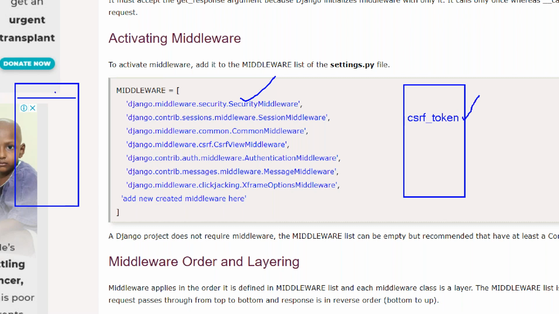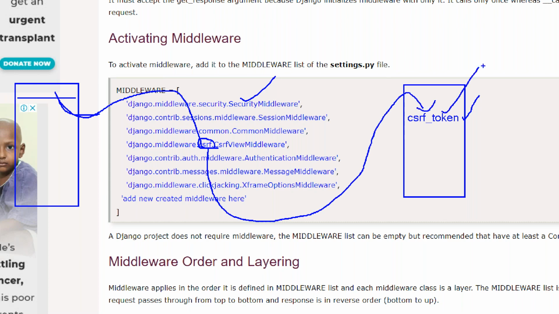At the time of the request, before the request reaches the server or our application, it will first execute all middlewares. Now it's executing CSRF. After executing, it will go on, and now this token is there. Now it applies on the project.